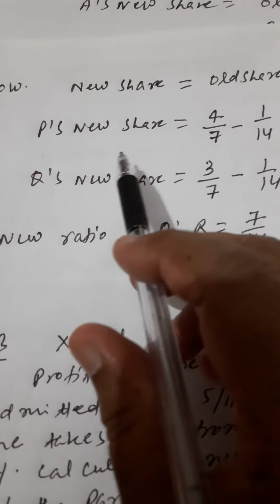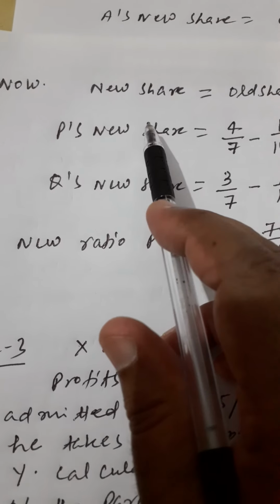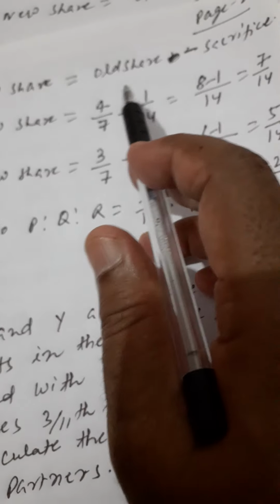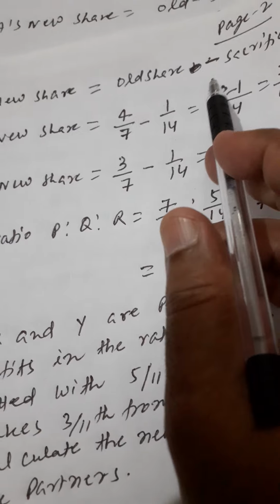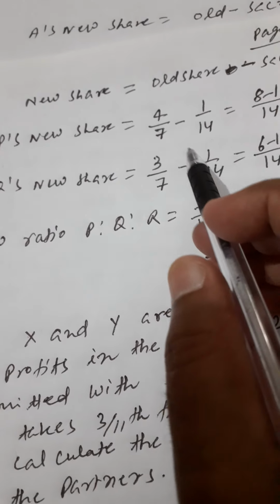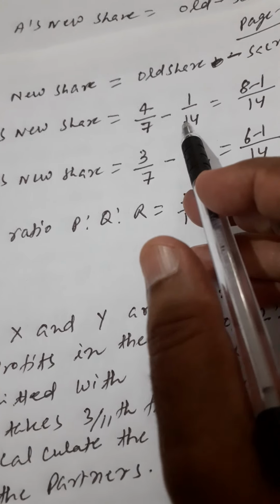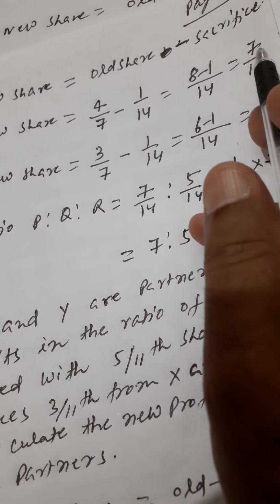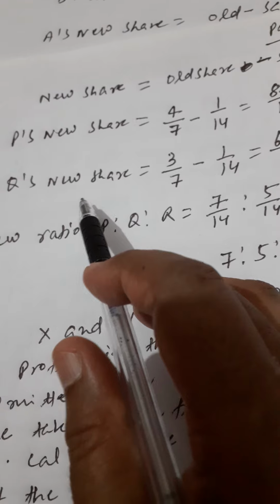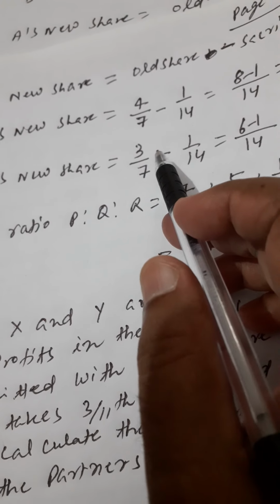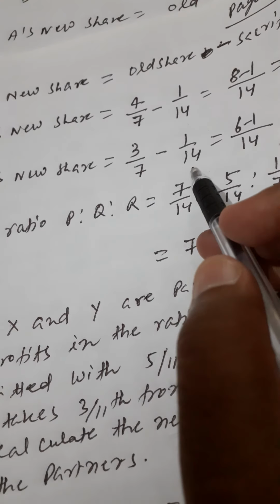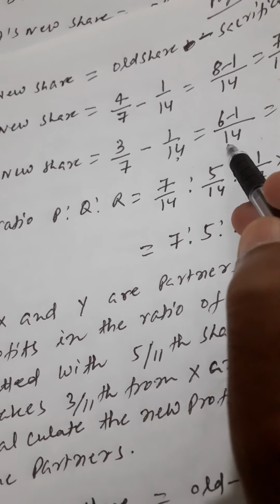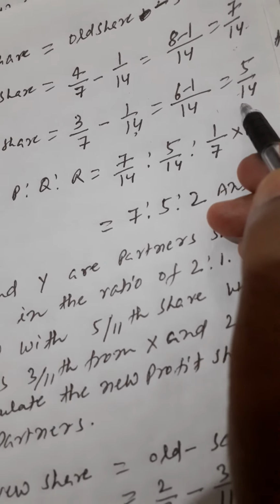Now you have to calculate the new share. New share is equal to old share minus sacrifice. This is the formula for calculating new share. Now P's new share: P's old share is 4/7 and the sacrifice is 1/14. The LCM will be 14, you will get 7/14. Q's new share: similarly, Q's old share is 3/7 minus 1/14, the sacrifice. Then you will get 5/14.